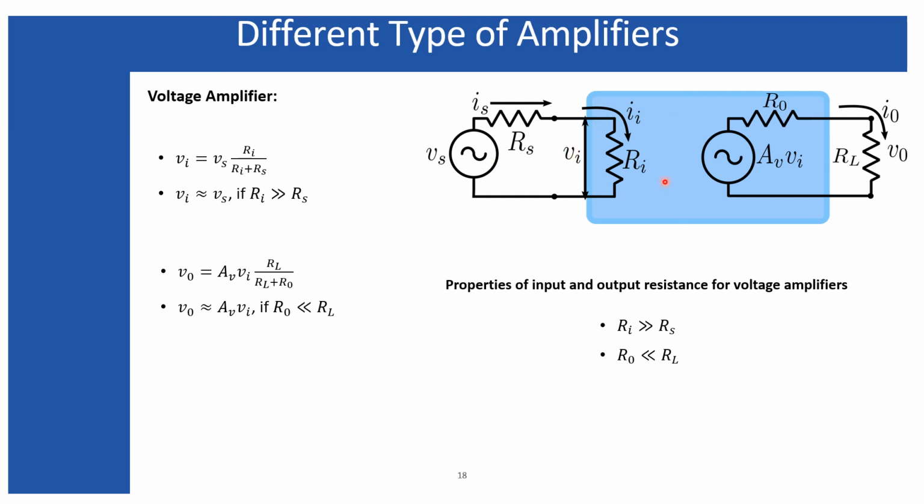Internally, this amplifier is amplifying the voltage which is appearing across its input impedance, not the voltage you have applied.